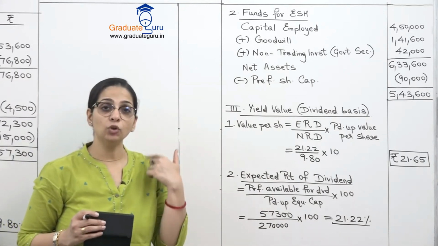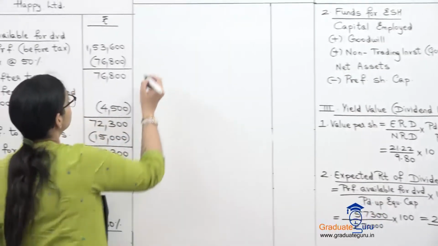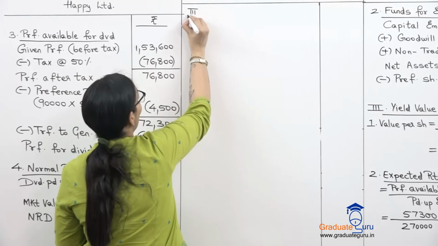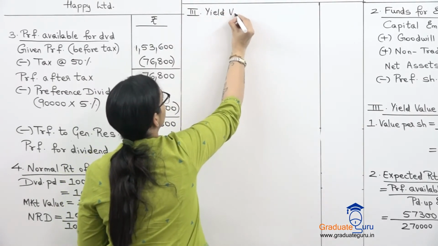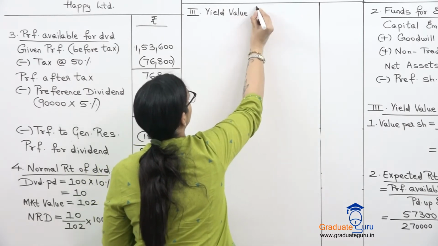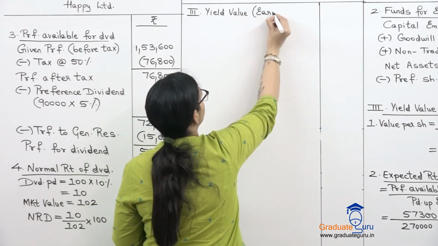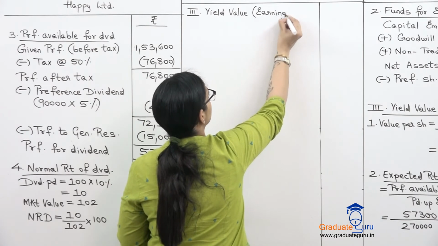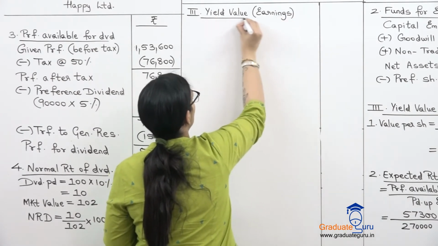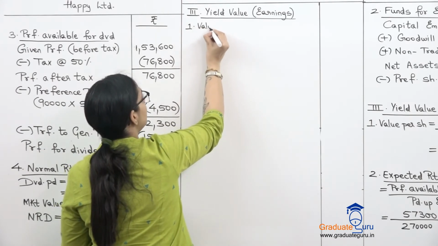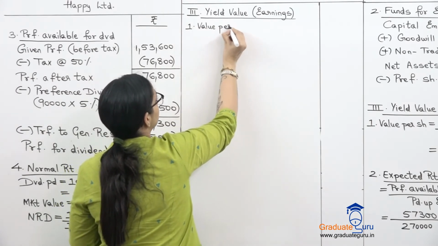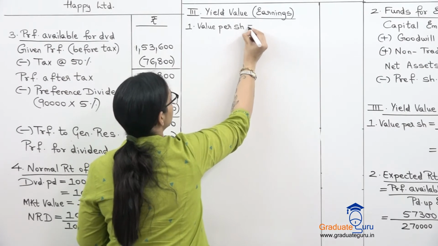I still have to go for a third value, and which is yield value based on earnings. Here, what is our formula for value per share? It is similar to dividend. Only a few words are different.